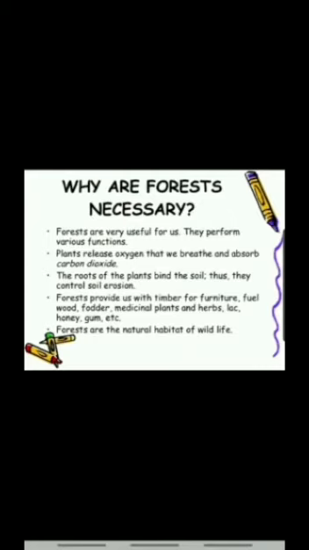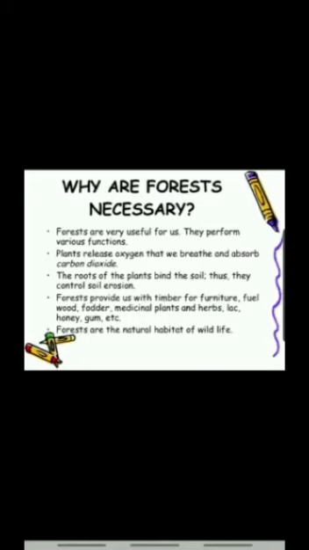The roots of the plants bind the soil, thus they control soil erosion. That means they help in binding the soil to a place so that it is not carried away by wind or water. Forests provide us with timber for making furniture for our homes, fuel wood, and fodder for the animals.